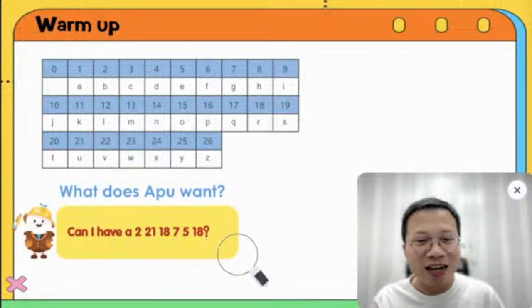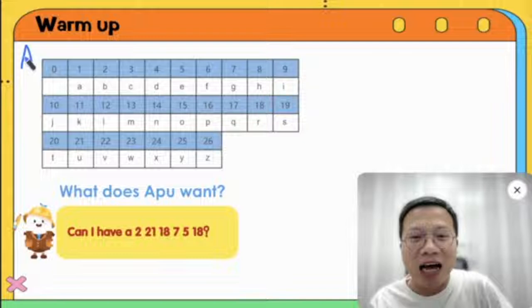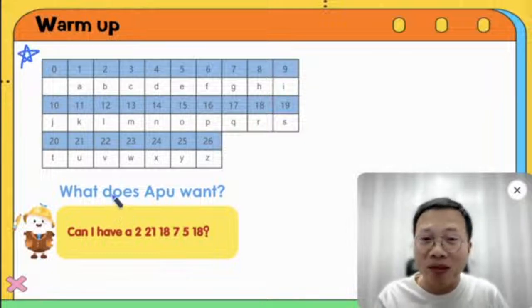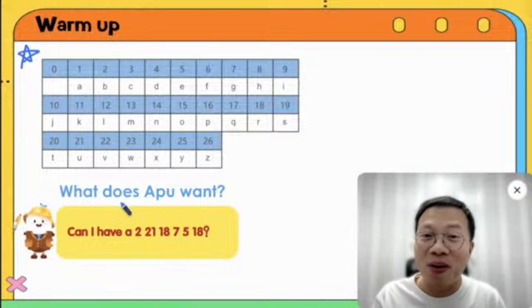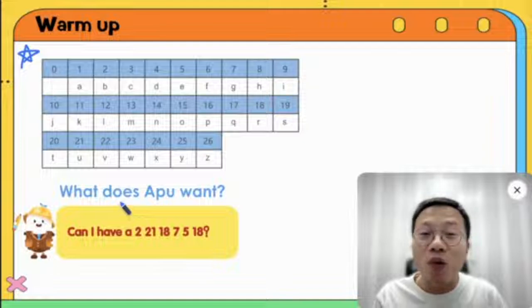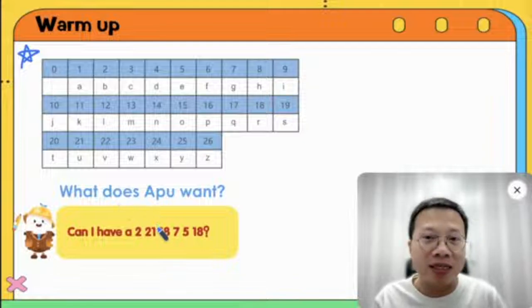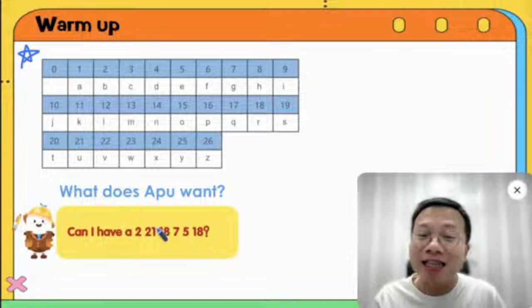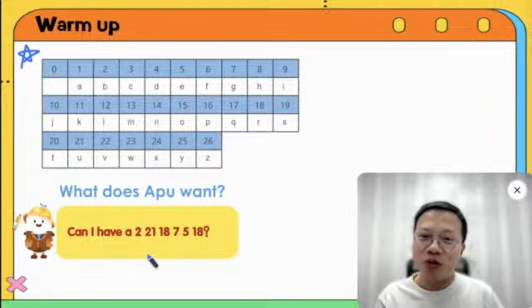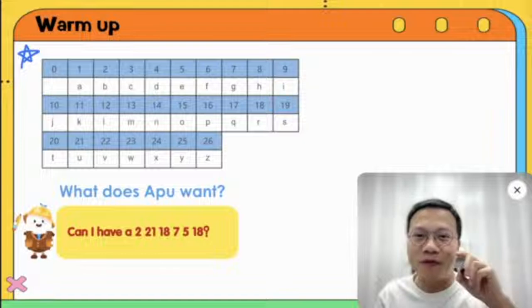Okay? So now, as you see here, we have a table with the numbers and also the letters. So remember what I did? Yeah, so we need to look at the numbers this time and find out the letter behind. So can you have a try by yourself? I give you some tips for the first two, okay?